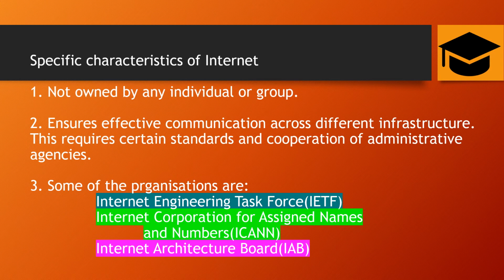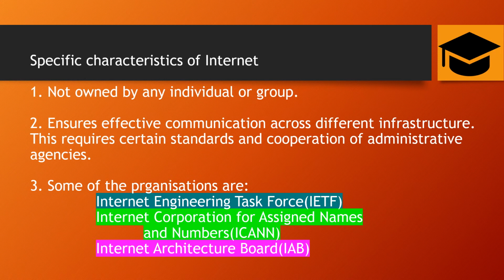It ensures effective communication across different infrastructure, and it definitely makes sure that the connection is there. Two end devices can communicate with each other, even though the infrastructure is different, whether it's a LAN or a WAN, it doesn't matter. It ensures that there is communication between two LANs or WANs or two end devices, and for that there are standards and there are some agencies.